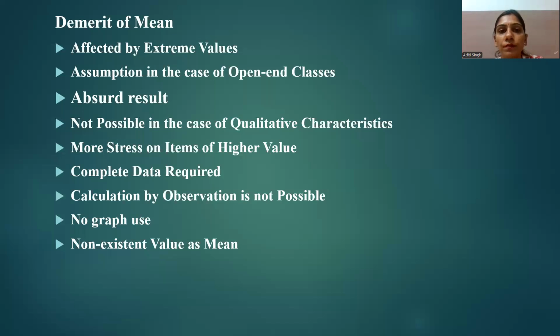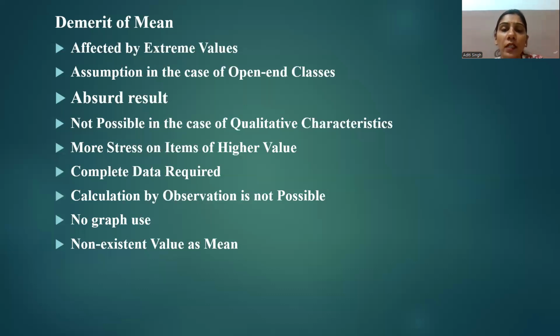The mean is affected by extreme values, as they have an undue influence on the arithmetic average because it is calculated from all the values in the series. Whether the values are very small or very large, they affect it. The next one is assumption in the case of open-ended classes.